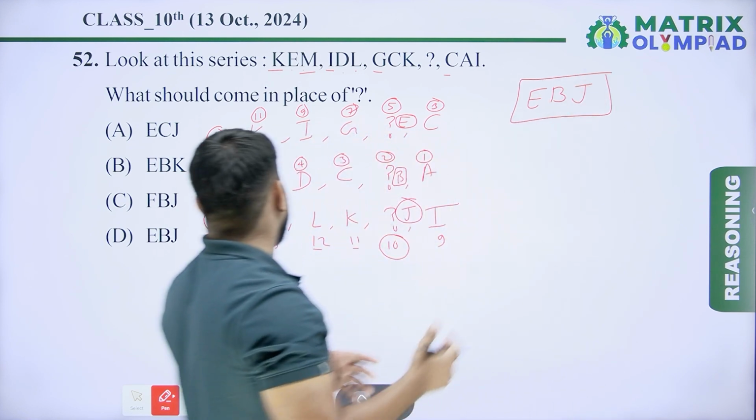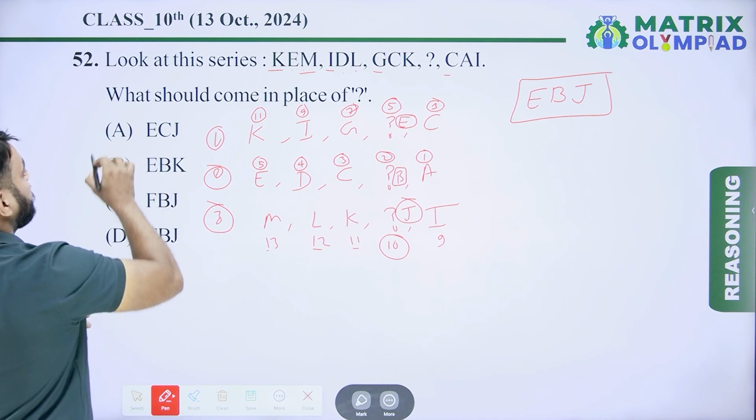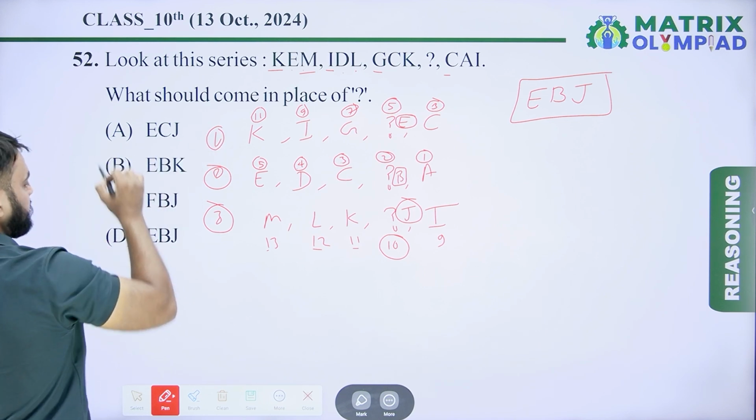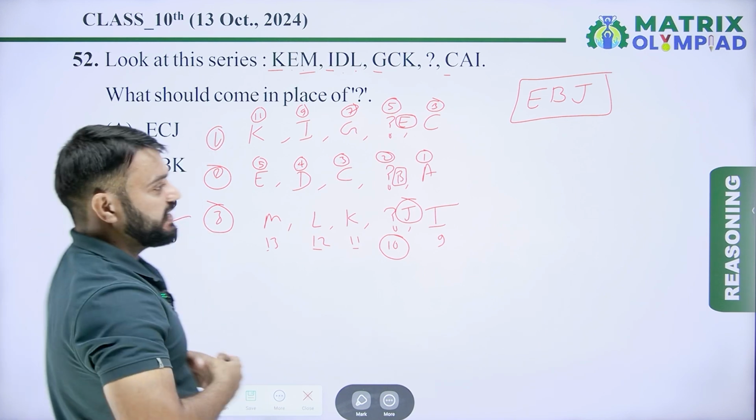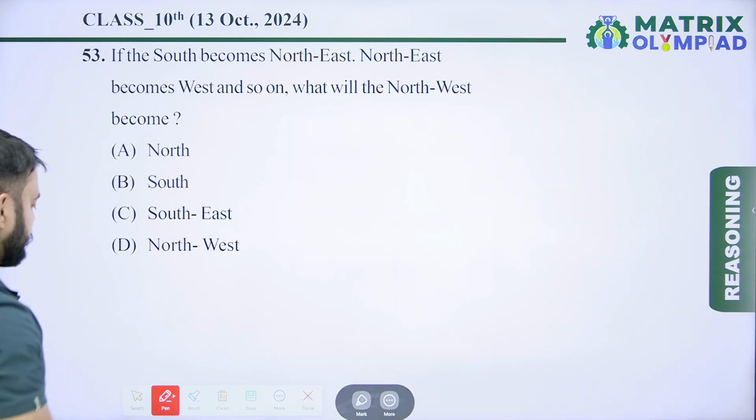So E, B, J is the missing term of the given series. So here option E, B, J, option D is the correct answer of this question. So next question is question number 53.